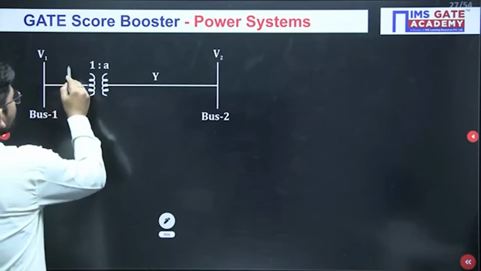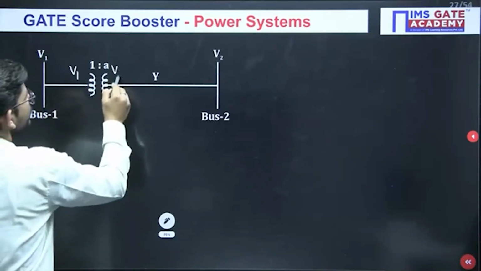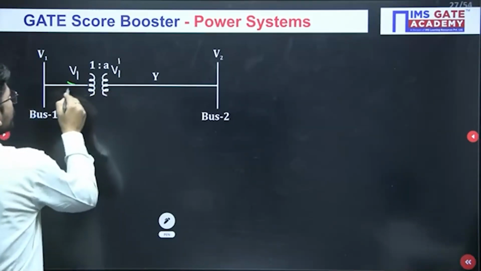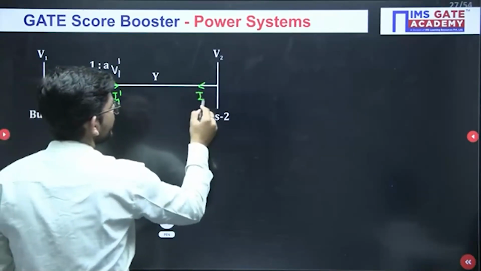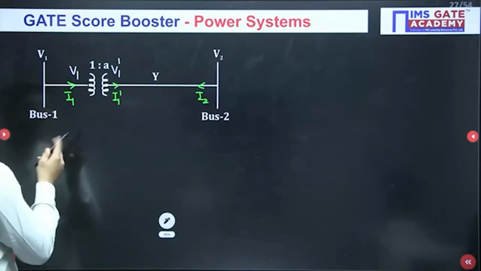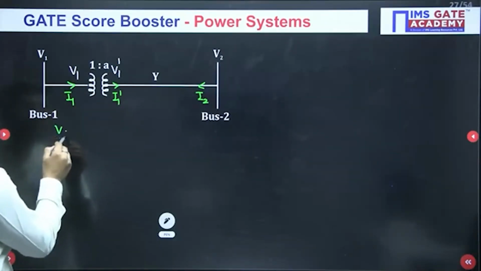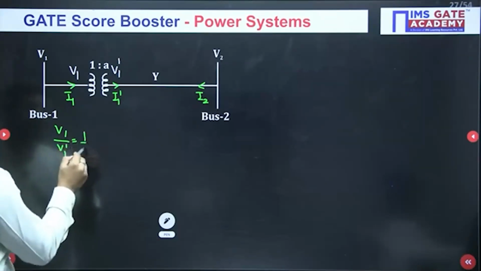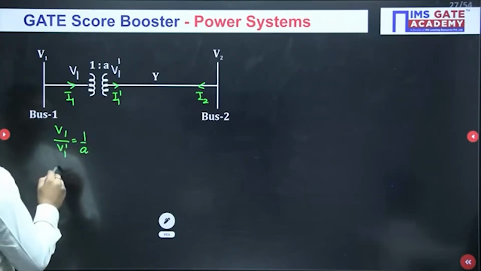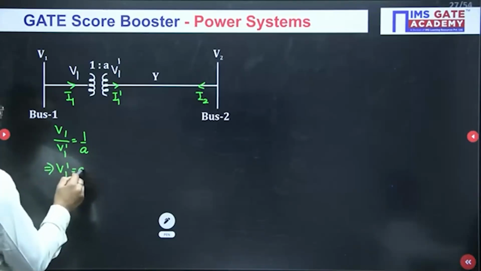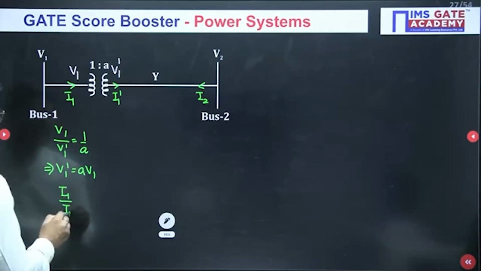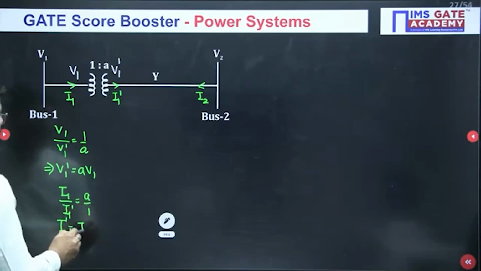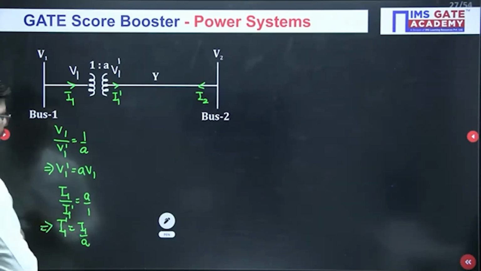This is the voltage V1. Let me call the voltage on the other side of the transformer V1 dash. If this current is I1, then this current will be I1 dash. If this is V2, we will have an I2 current here. One thing that is sure here is that V1 upon V1 dash is 1 upon A. So V1 dash will be A times V1. The second thing is that I1 upon I1 dash is A upon 1, so I1 dash will be I1 upon A. This will be the second equation.